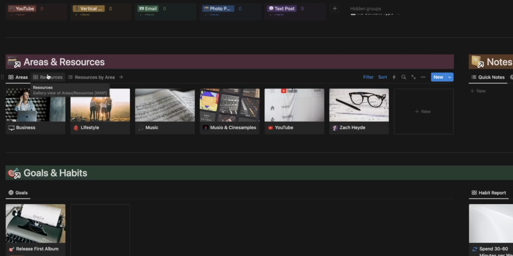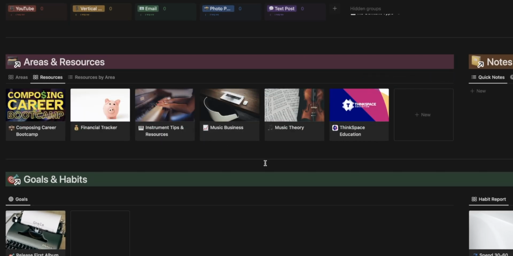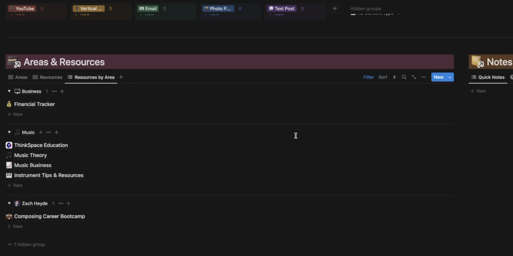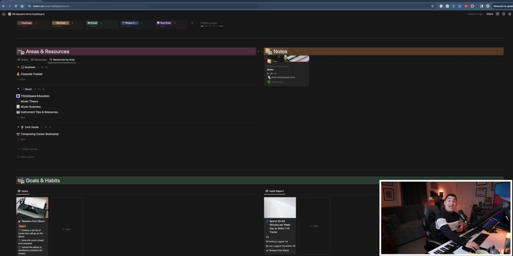Now, the resources view shows us topics of interest that might not be immediately actionable. And then the resources by area view is gonna show us all of our resources that fall within each dedicated area. And then over on the right, we have our notes section.